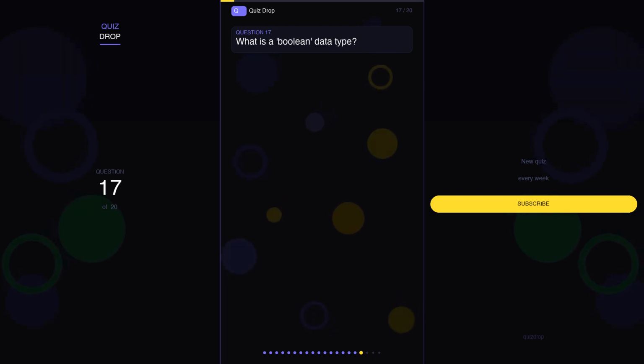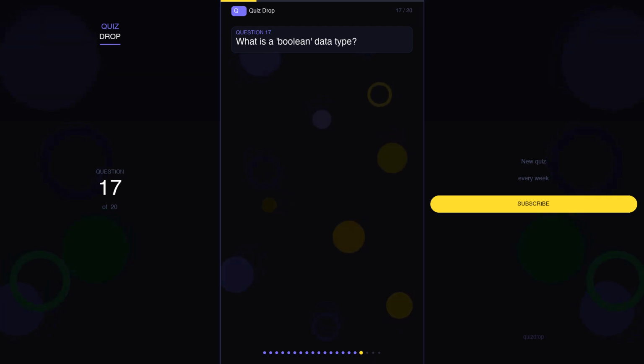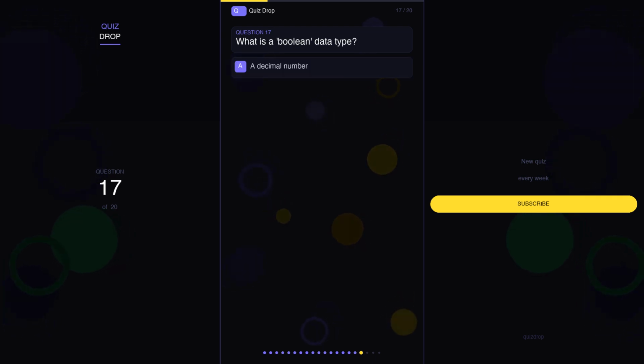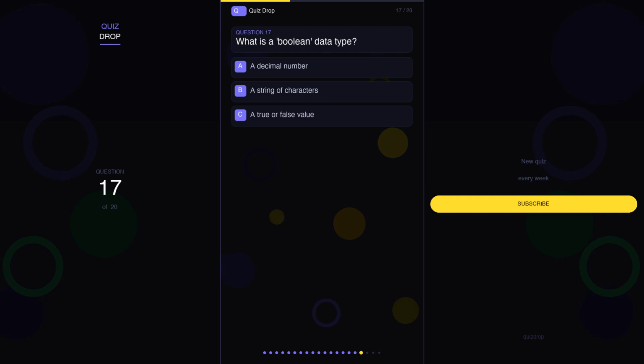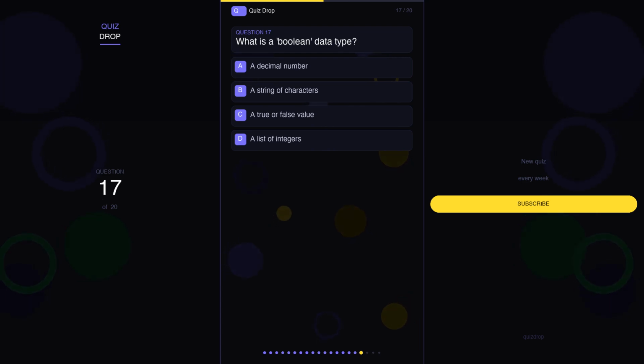Question 17. What is a Boolean data type? Your options are A. A decimal number, B. A string of characters, C. A true or false value, D. A list of integers.